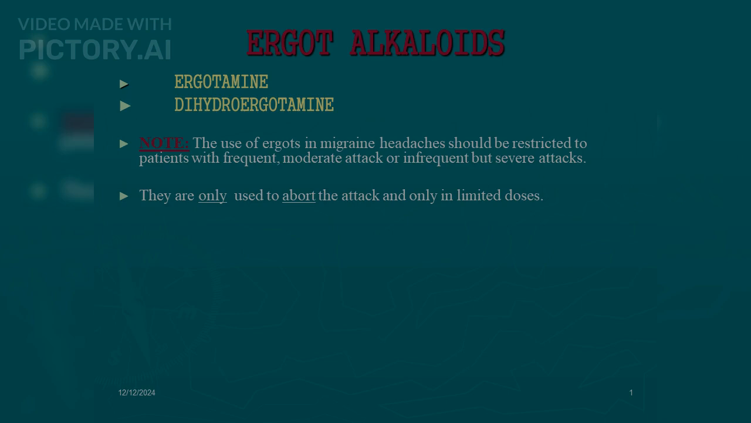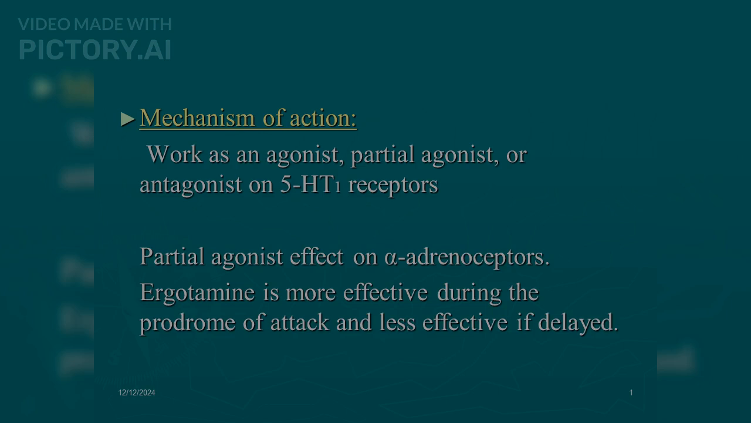Ergot alkaloids: ergotamine. Note: the use of ergots in migraine headaches should be restricted to patients with frequent, moderate attacks or infrequent but severe attacks. They are only used to abort the attack and only in limited doses. Mechanism of action: they work as an agonist, partial agonist, or antagonist on 5-HT1 receptors, with a partial agonist effect on alpha-adrenoceptors. Ergotamine is more effective during the prodrome of the attack and less effective if delayed.